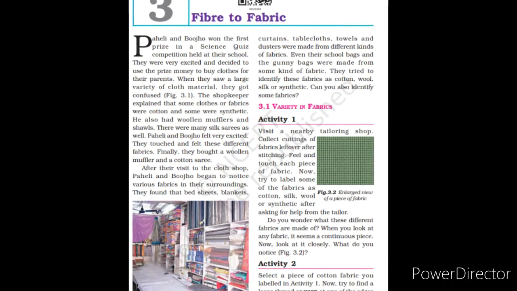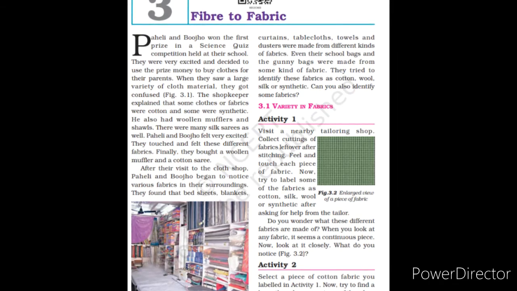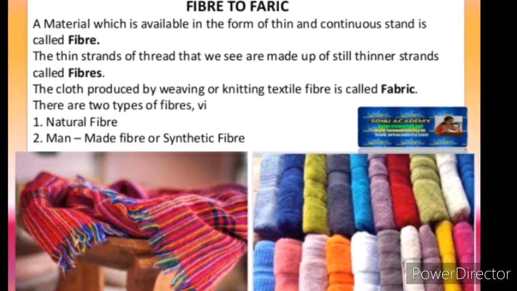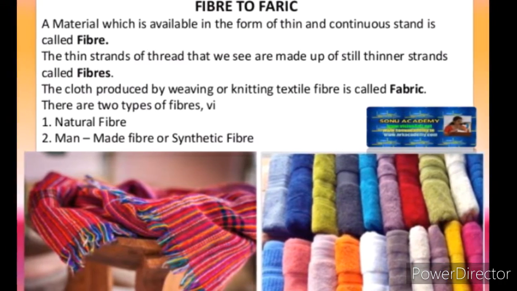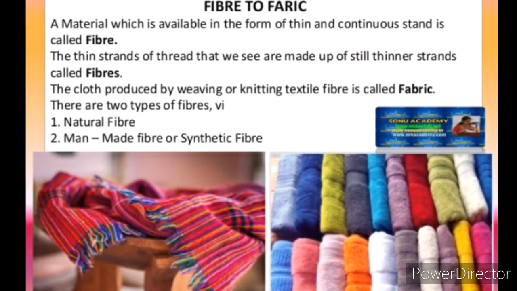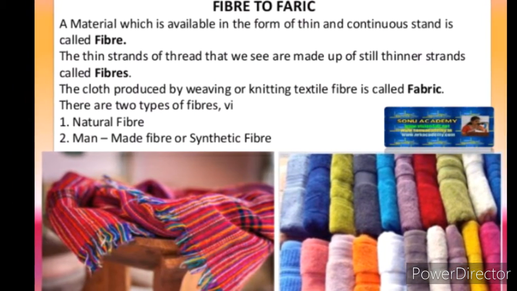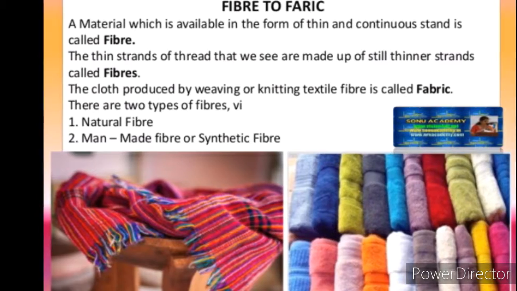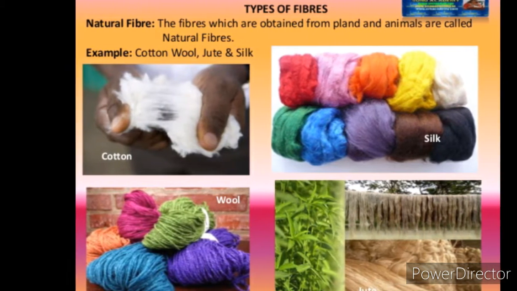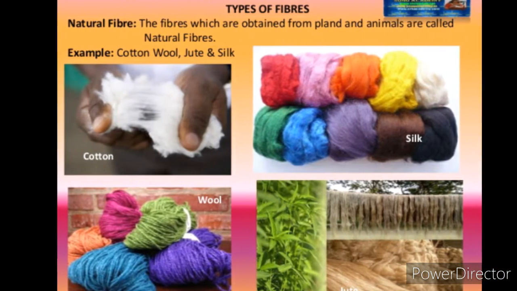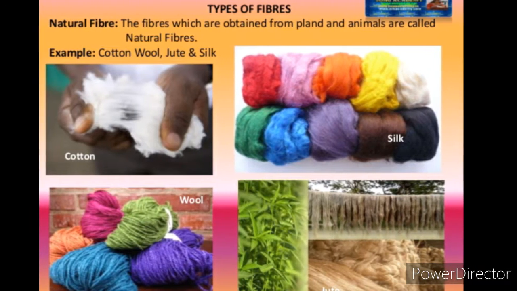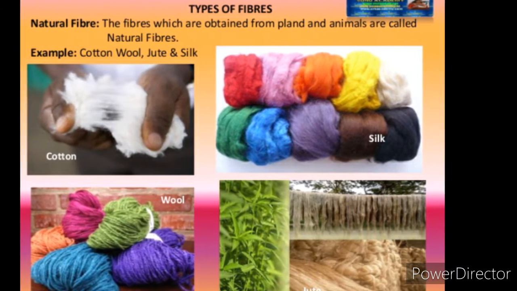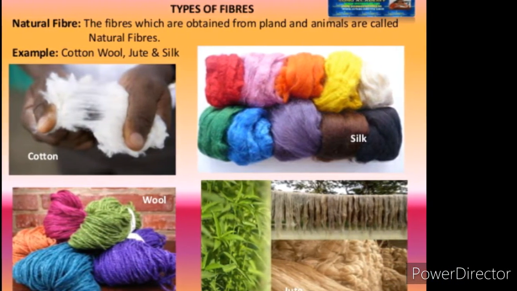The fibers of some fabrics such as cotton, jute, silk and wool are obtained from plants and animals. These are called natural fibers. Cotton and jute are examples of fibers obtained from plants. Wool and silk are obtained from animals. Wool is obtained from the fleece of sheep or goat. It is also obtained from the hair of rabbits, yak and camels. Silk fiber is drawn from the cocoon of silkworm.